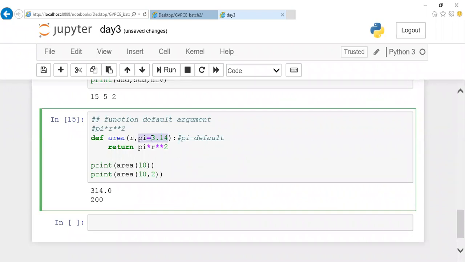So make sure that once you implement default argument, it should be placed at the right end. If I try to place a default argument at the left end, it will throw you error. I can have as many arguments as I want, but I can't put pi comma r. It will throw you error. If you have default argument, all of them should be placed at your right end and the left end should have a normal argument. The changing of the order will throw you error. This is the only rule you are supposed to keep in mind in case of default argument.